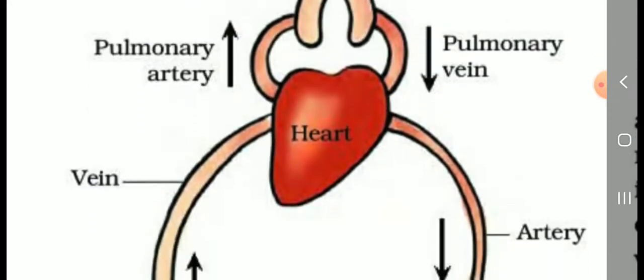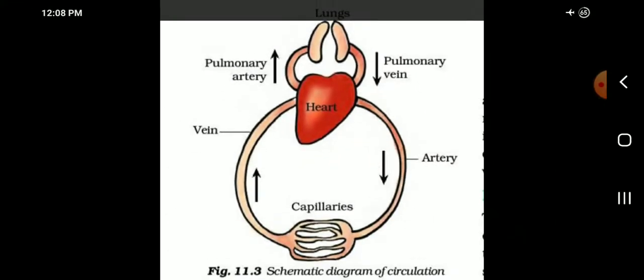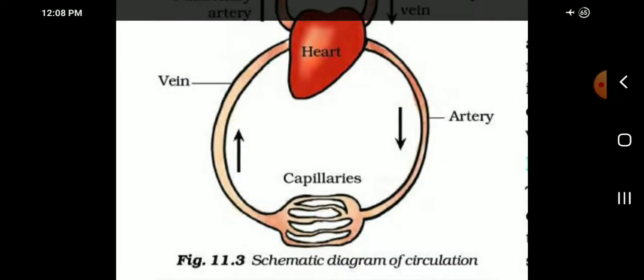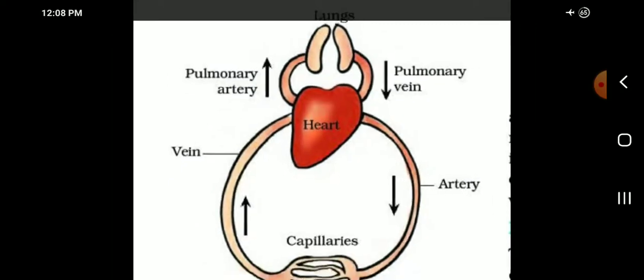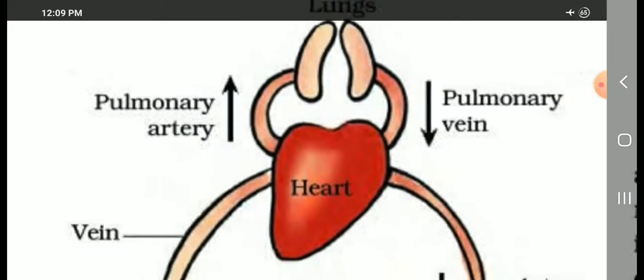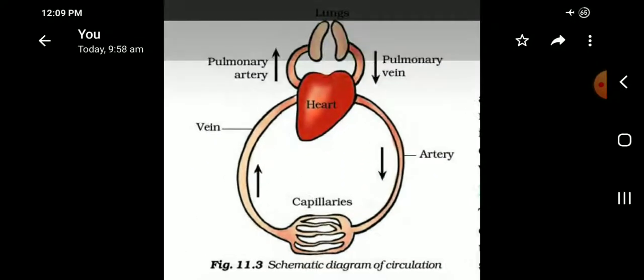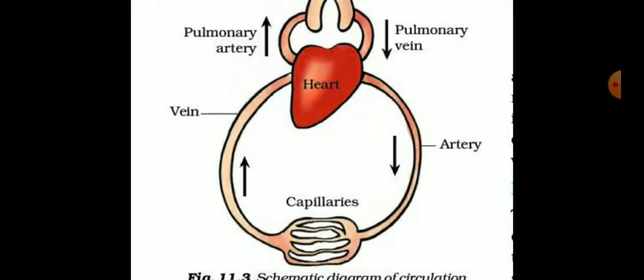Okay, listen, see this picture. The schematic diagram shows the circulation process. The heart, this one is the lungs. Then the pulmonary vein and the pulmonary artery. This one is a pulmonary vein. This one is a pulmonary artery. This one is an artery, this one a vein. This one is the capillaries.